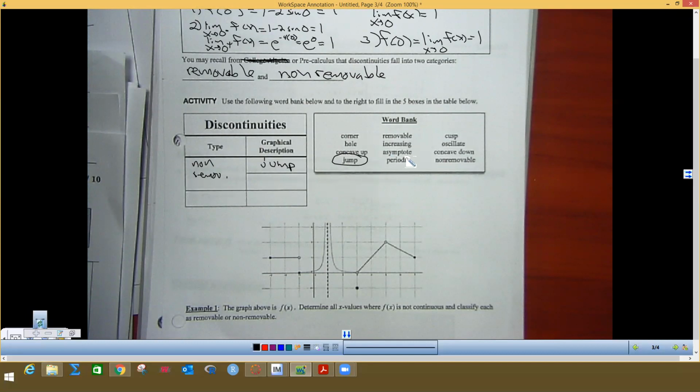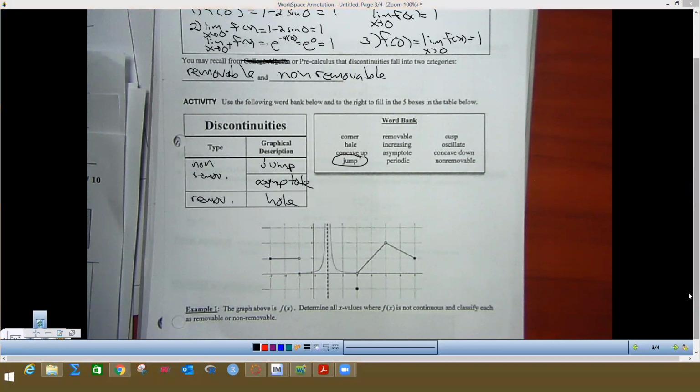He must call it asymptotic, although he didn't spell that right. And we put asymptote. It's because it is an asymptote, which we call infinite discontinuity. Here, that's where you have a vertical asymptote like this one in this picture down here. And then the removable kind is when you have a hole. And we're going to do some examples of those now.